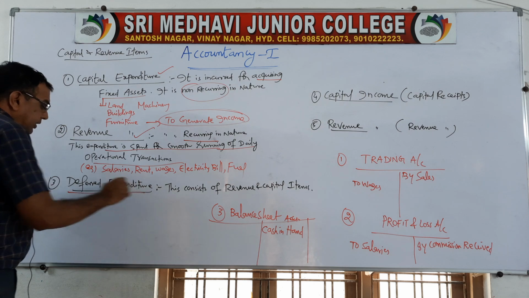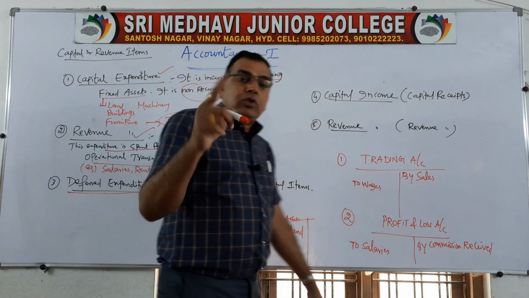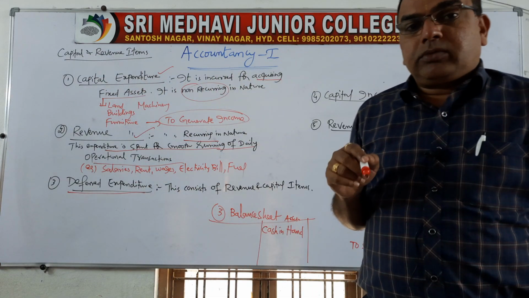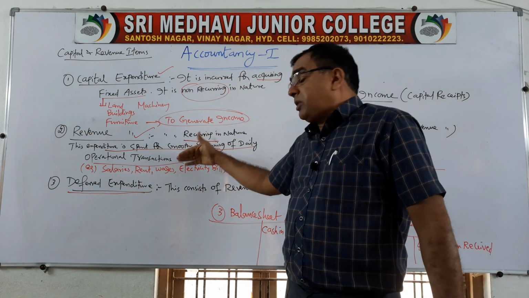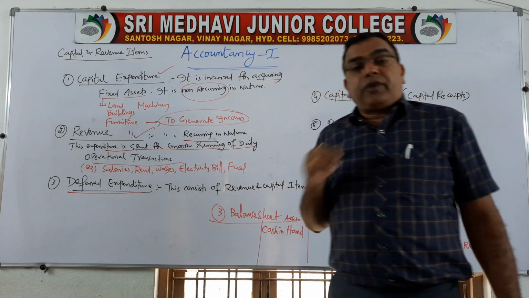Next, deferred expenditure, which includes both capital as well as revenue. The expenditure which has the features of both capital expenditure and revenue expenditure is called deferred expenditure.